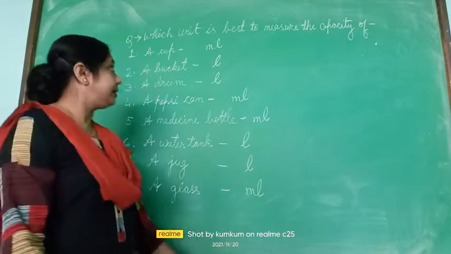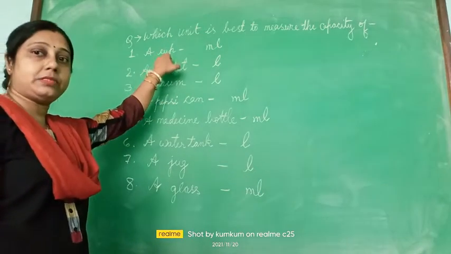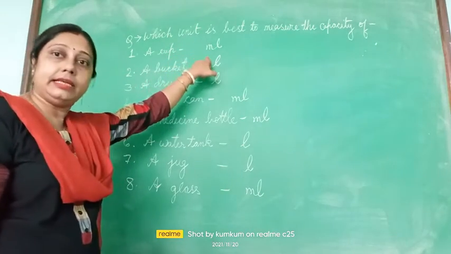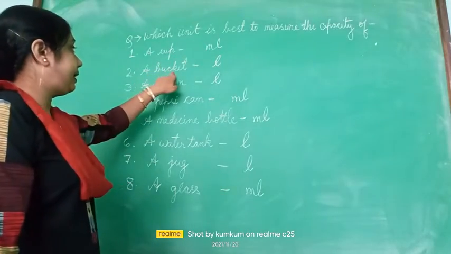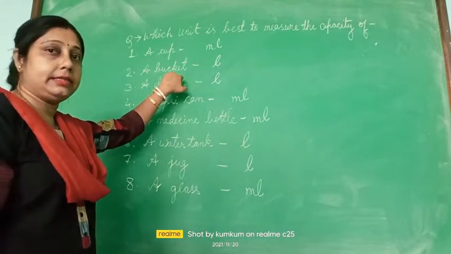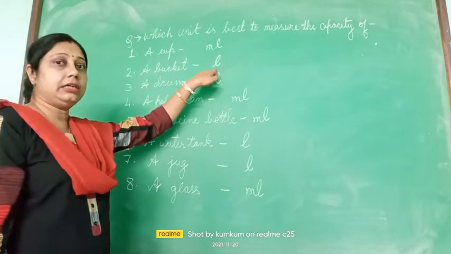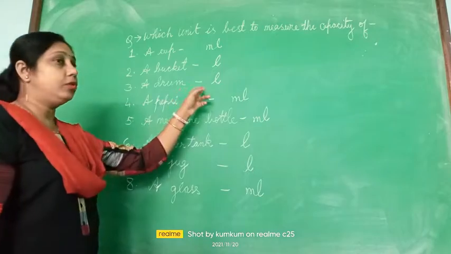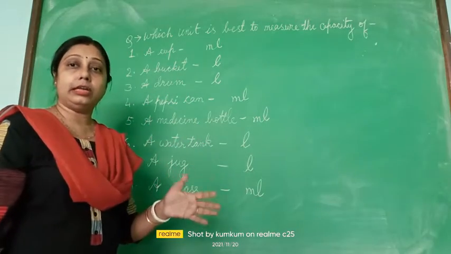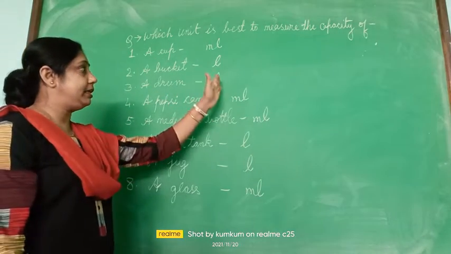So again I am revising. The capacity of a cup can be measured in milliliter, written as ml. The capacity of a bucket is liter, written as small l. A drum holds maximum water or liquid items, so it is measured in liter.